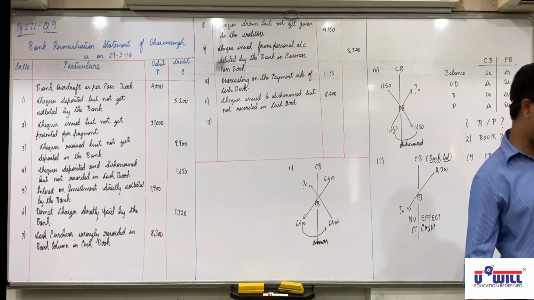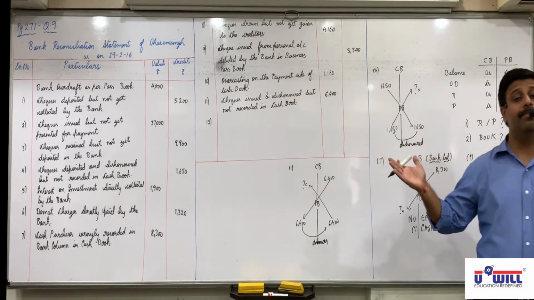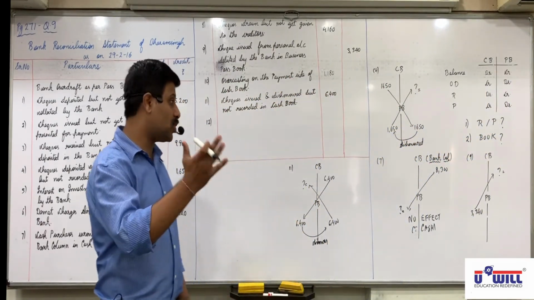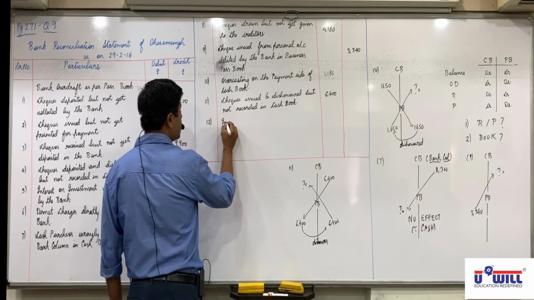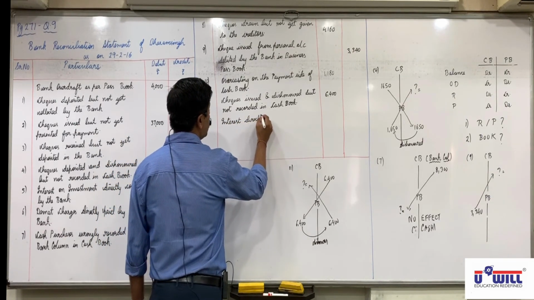Now 12th will have two reasons. Interest credited. Do you need to use the workings? No. Interest credited by the bank 1240 and commission online debited by the bank 1160 not recorded in cash book. So interest is credited in passbook but not debited in cash book, so debit in DRS. Interest directly credited by the bank.